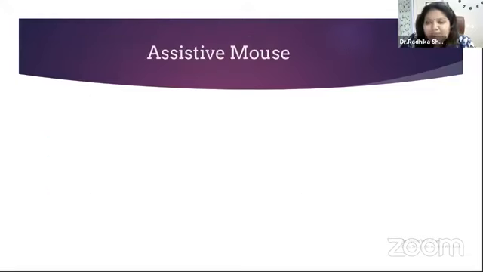We'll first go through the assistive mouse. Now, starting with assistive mouse, what do you think? If you give your child an assistive mouse, will he or she be able to operate it at first go? Is it a yes or no? No. Ma'am, could you explain what an assistive mouse is?